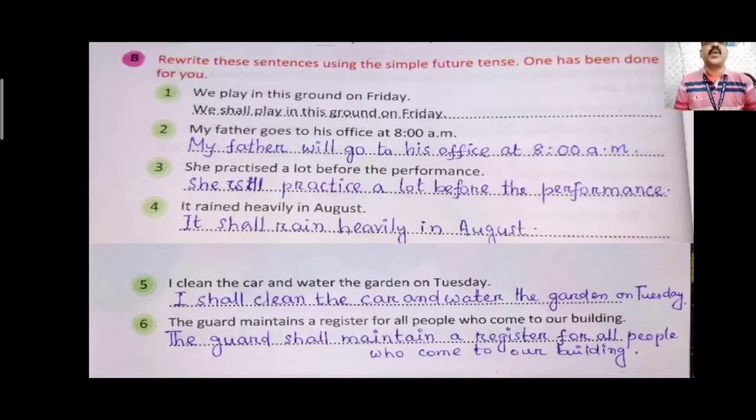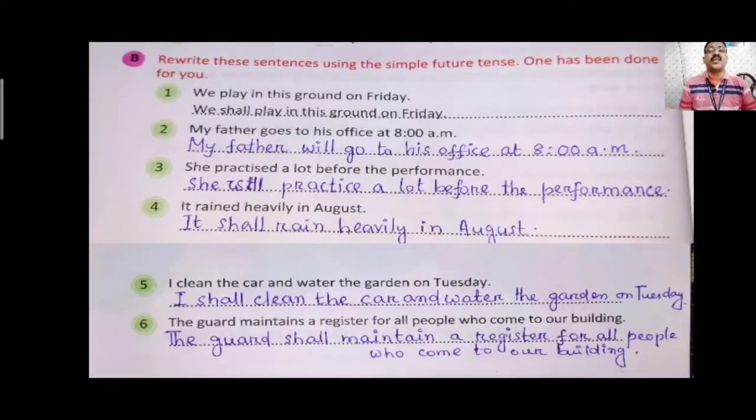Third one, she practiced a lot before her performance. Answer will be she will practice a lot before the performance. It rained heavily in August. Future tense will be it shall rain heavily in August. Means in the future, in August it will. So that's why you have to use shall.